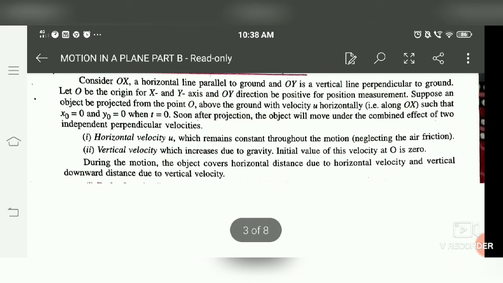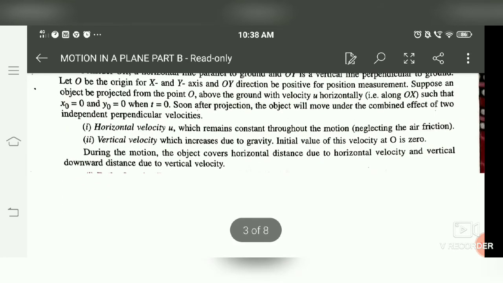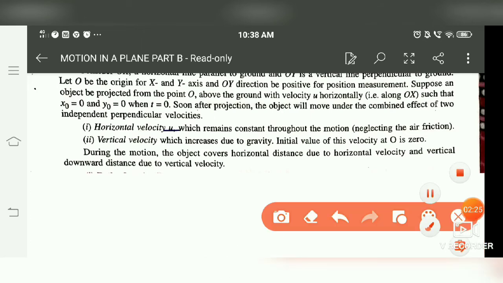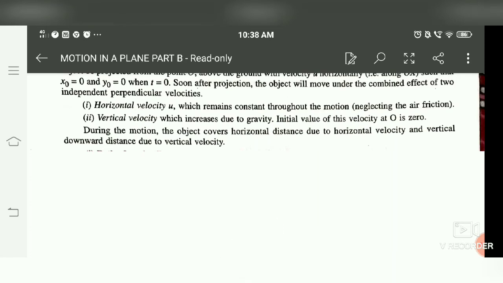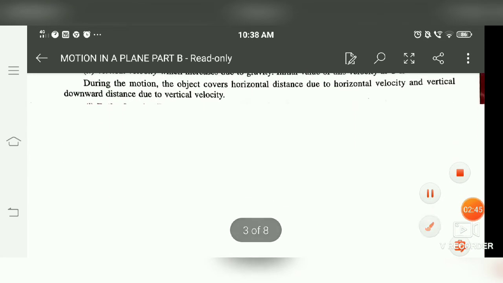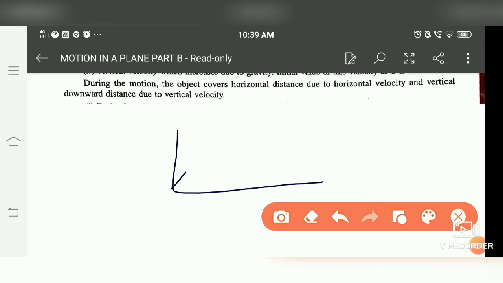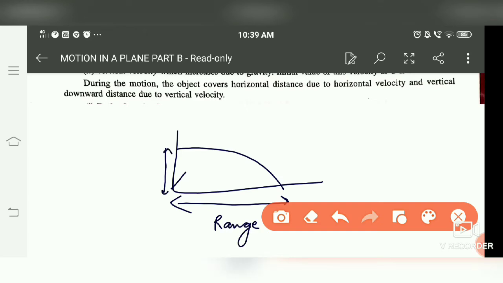So first, here we can say horizontal and vertical component. The horizontal component is u, it will remain constant because no acceleration is acting, but the vertical component is increasing, starting from 0, because initially vertical acceleration is acting, so its vertical velocity will increase from 0 to maximum. So now it covers some horizontal distance, like if we throw a body like this from here. This horizontal distance is called range, and also the vertical distance, that is h.